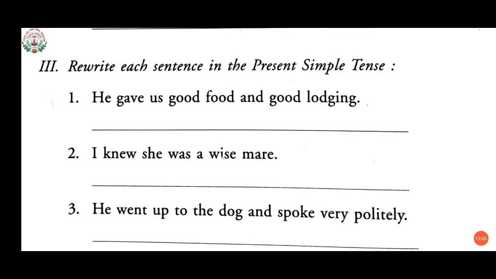We use the simple present tense for anything that happens often or always. For example, I go to school every day. Simple present tense, like you are going to school every day.